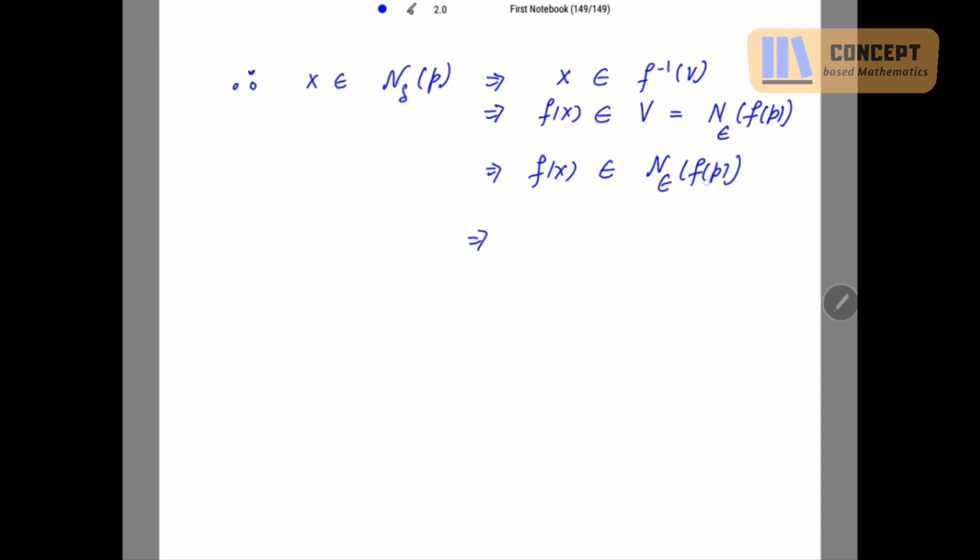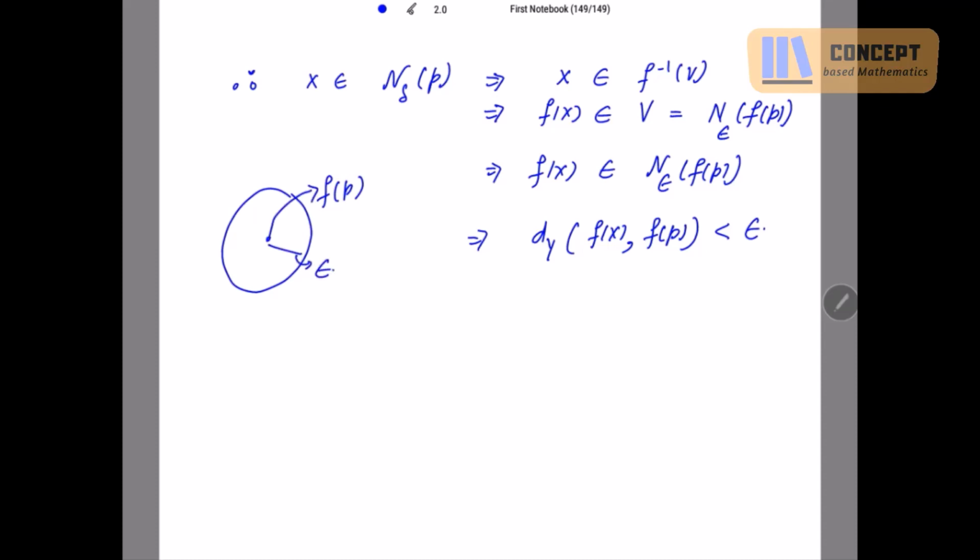So f(x) is contained in the neighborhood of f(P) having radius epsilon. That means the distance between f(x) and f(P) is less than epsilon. See, the neighborhood of f(P) has radius epsilon, and f(x) belongs to this neighborhood, so the distance between these two points is less than epsilon. That's what I have written. Clear?